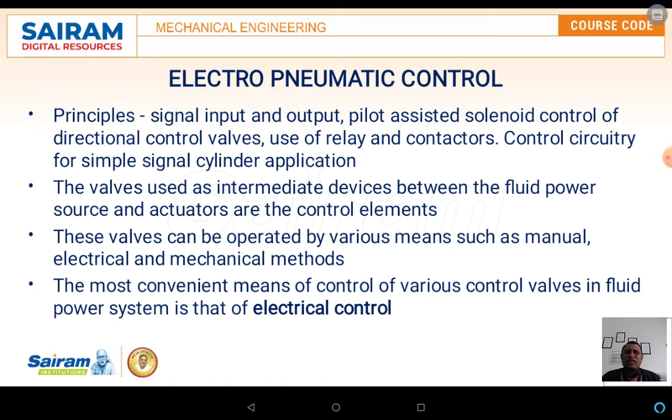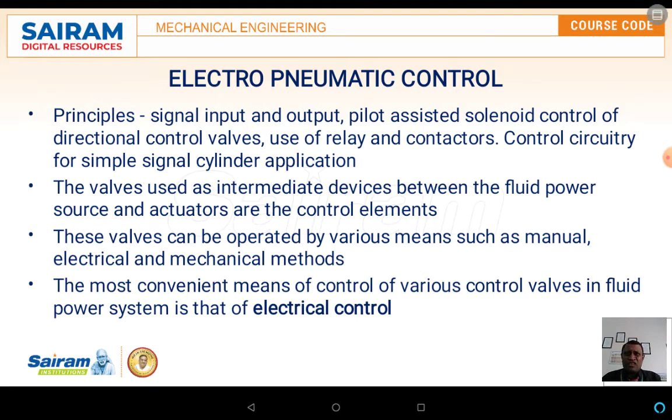See, here there are two things: one is the electrical part and the second one is the pneumatic part. The electrical controllers and also the pneumatic controllers. As in the previous classes, we discussed many things with respect to pneumatic control systems also.